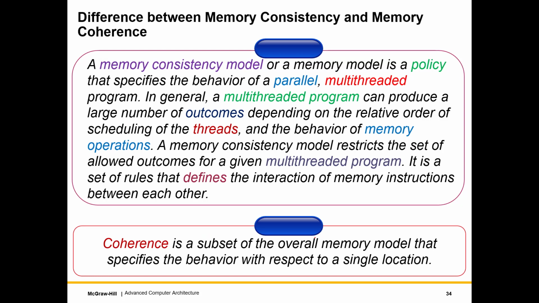Coherence is just a subset of the overall memory model that specifies the behavior with respect to a single location. Coherence is a generic term, but it is typically used for equating a shared cache with a distributed cache.